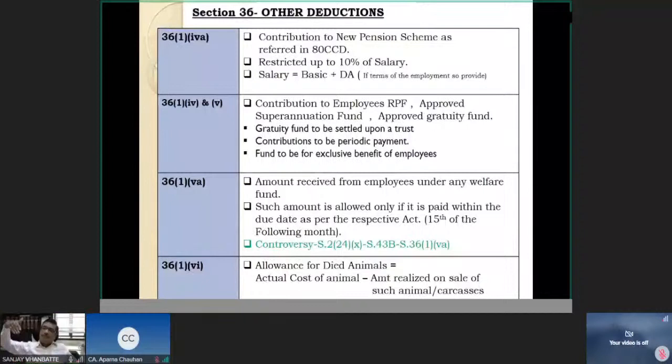Now, there is a lot of legal dispute going on this issue. Some high courts, about 5-6 high courts, have ruled in favor of the assessee that even if it is paid after 15th, but before the due date for filing the return as per the provisions of section 43B, the assessee would be entitled to deduction even for the employee's contribution. Others interpreted it very strictly and say that once you miss this 15th deadline, then you lose the deduction permanently. The law is still evolving and there is no clear-cut law laid down as of now by the Supreme